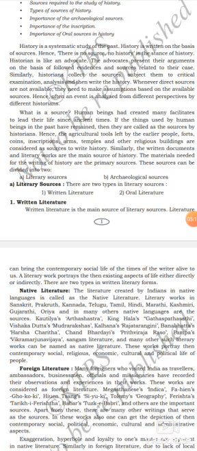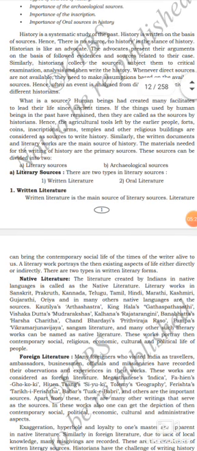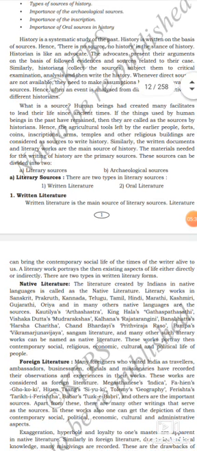Inscriptions, arms means weapons, and temples. Old temples like Hampi and Halebidu temples. And other religious buildings are considered as sources to write history.